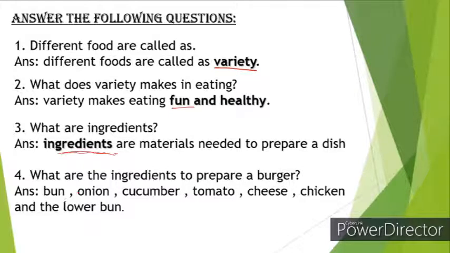To prepare burger we need bun, onion, cucumber, tomato, cheese, and non-vegetarian people may use chicken and another bun. So to prepare burger we need 6 ingredients. These are some materials to prepare burger or any other dish. These are known as ingredients.